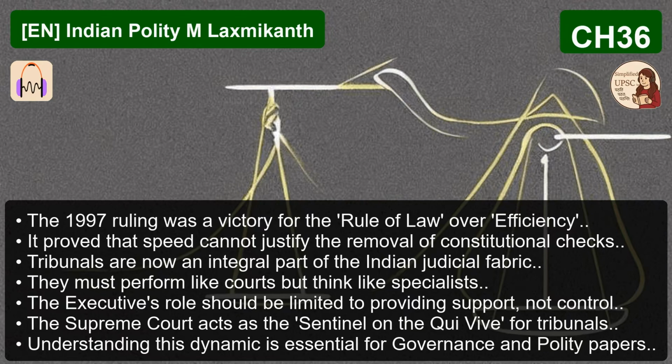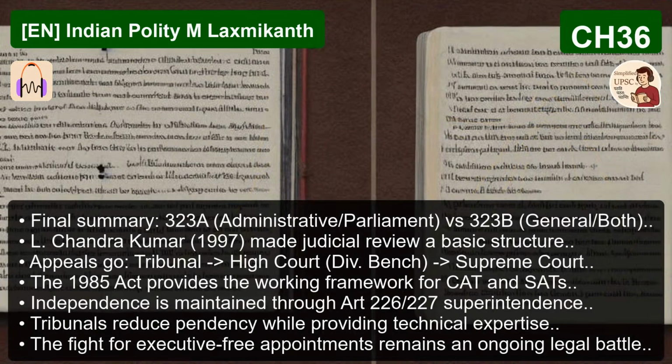That's the bottom line. So, to quickly summarize our deep dive today, we started with that constitutional foundation from the 42nd Amendment. We have Article 323A for those very specific administrative tribunals, the CAT and SATs, which only Parliament can legislate on. And then there's the much broader Article 323B for tribunals across many other policy areas, which the appropriate legislature can set up. But the critical point, the game changer, was the Supreme Court in the 1997 Chandra Kumar case. It declared that judicial review is part of the basic structure, something that can't be amended away. And this mandated that all tribunal decisions must be subject to scrutiny by the High Court under Articles 226 and 227.